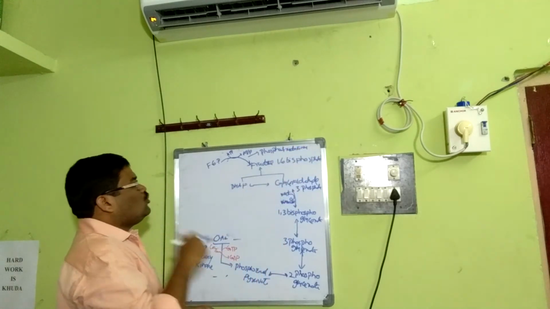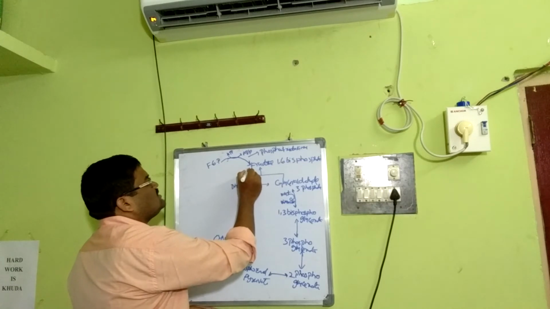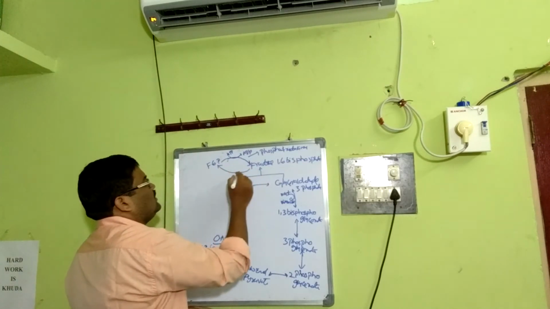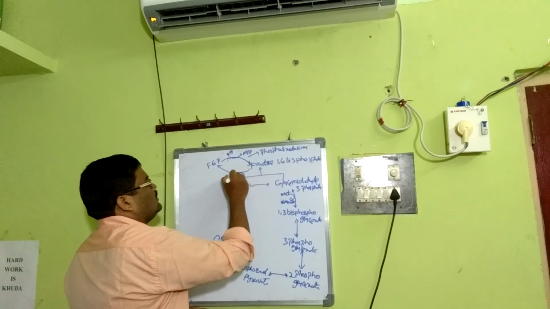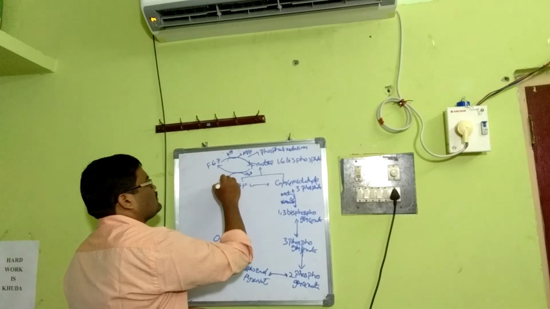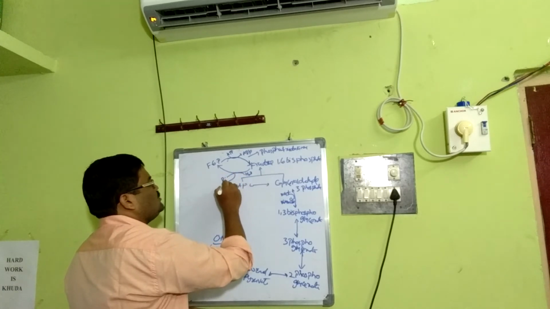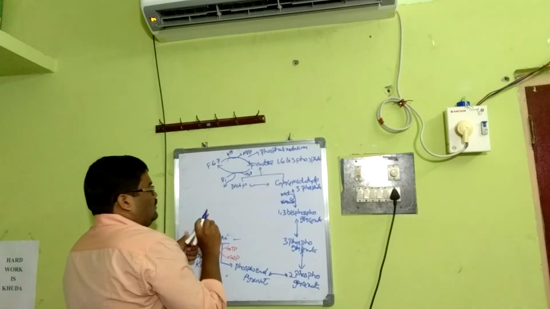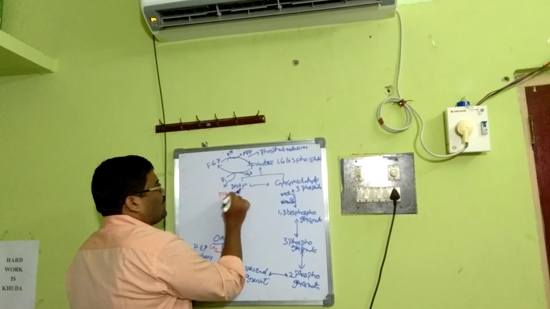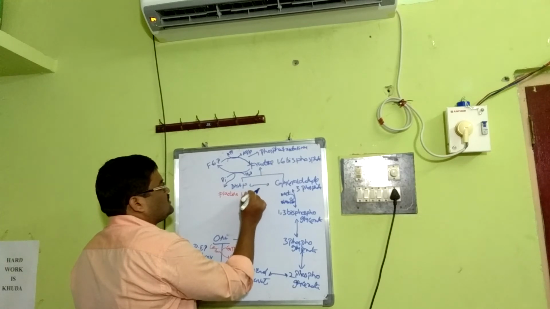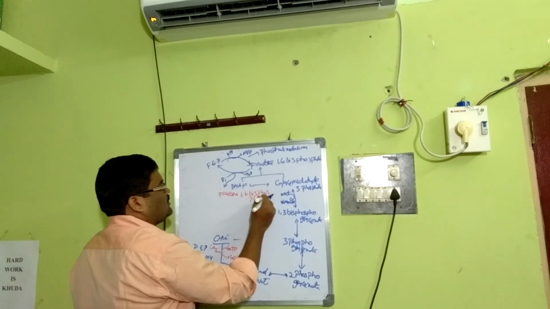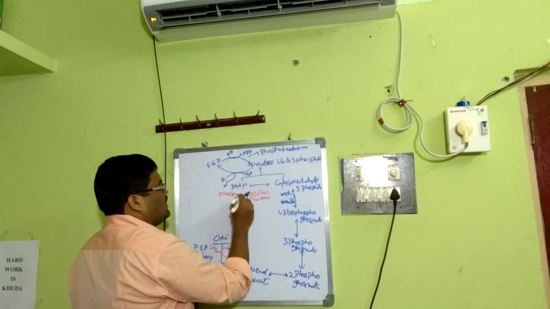But in gluconeogenesis, fructose 1,6-bisphosphate becomes fructose 6-phosphate simply by removing the inorganic phosphate, catalyzed by the enzyme fructose 1,6-bisphosphatase. This is very important, the second irreversible step.